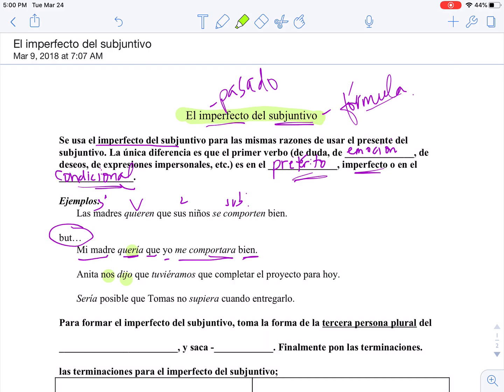Anita told us that we had to complete the project by today. Did we complete it? Who knows, right? Duda. This is being used as a command for decir. Sería posible que Tomás no supiera cuándo entregarlo. It would be possible that Tomás didn't know when to turn it in. So this is actually the past, even though it doesn't sound like it in English, because remember, we don't really use the subjunctive at all in English. We kind of shy away from it. We like to go into infinitives more, okay?